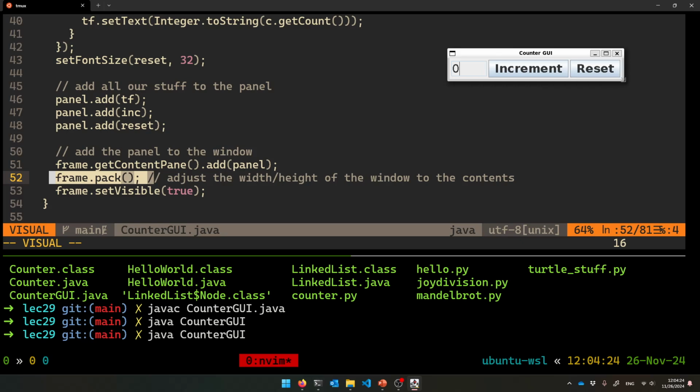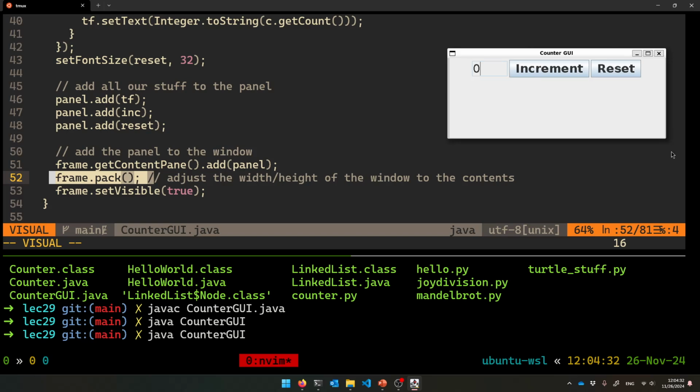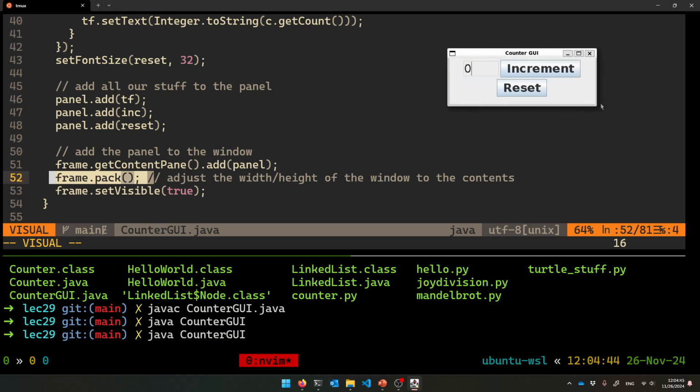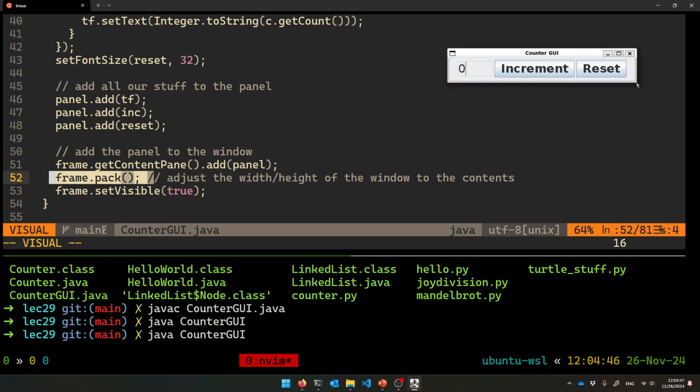And what that does is, by default, for a weird reason, the size of the window in Java land is like that by default. Either that or some default weird value. You just have to tell it, hey, I've put everything I want to put into the window, Java. Resize it to just perfectly fit everything. That's what .pack does, all right?